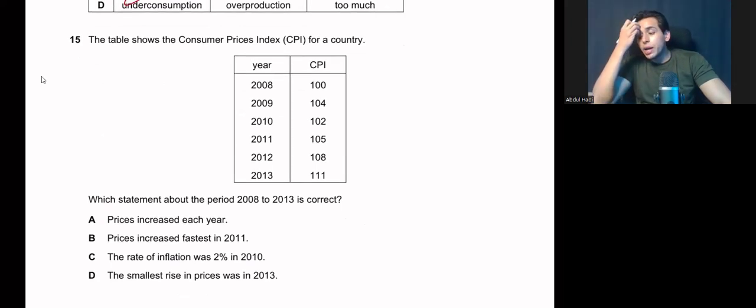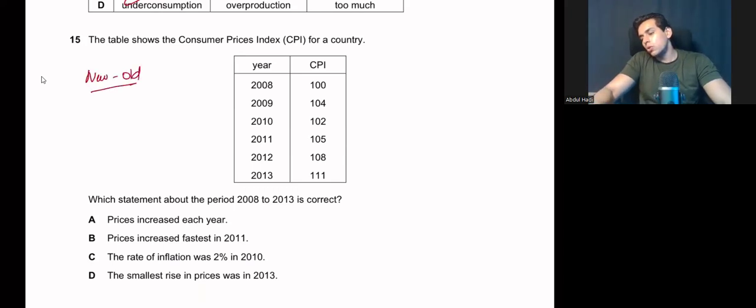The table shows CPI. Which statement about the period 2008 to 2013 is correct? Prices increased each year. Now, let's calculate the percentage change in price level. So what are we going to do? We are going to use this formula: new minus old over old, multiplied by 100. So if we move from 100 to 104, this is a 4% increase in price.